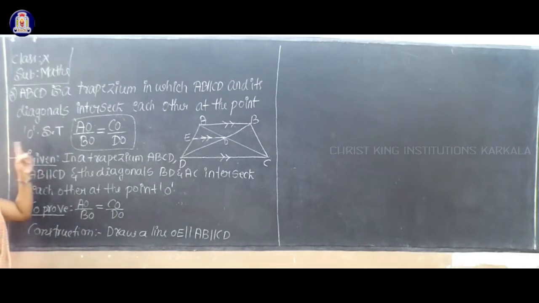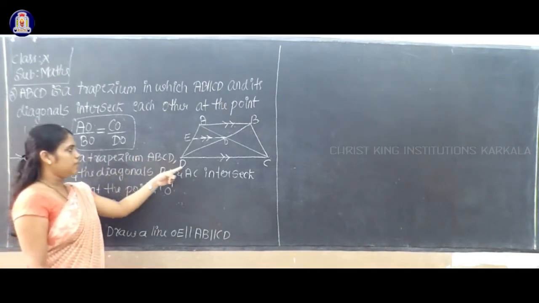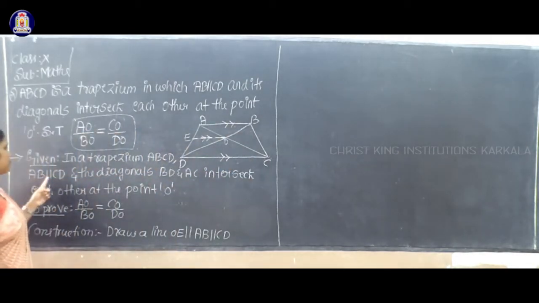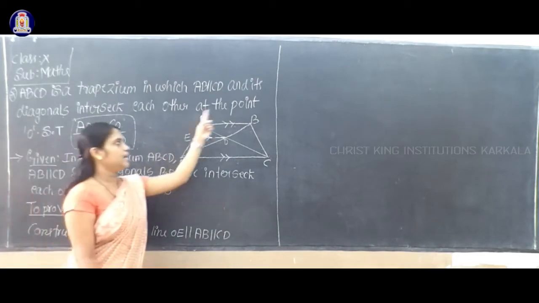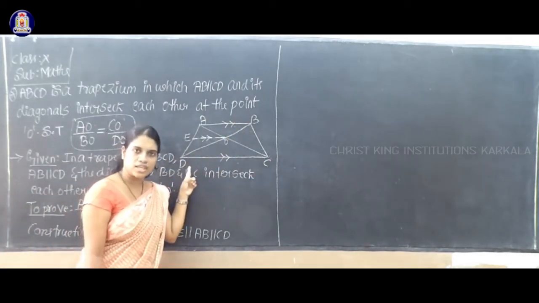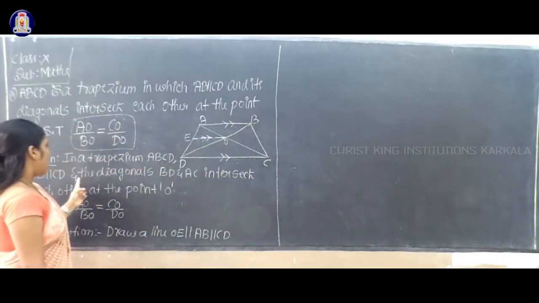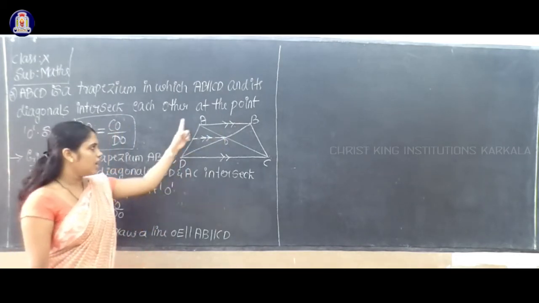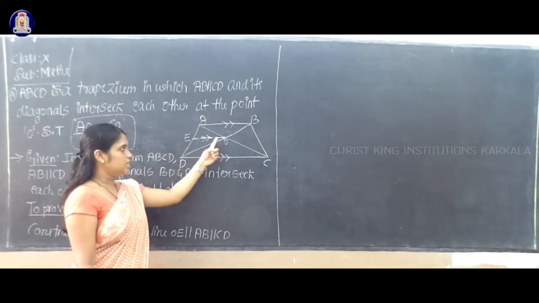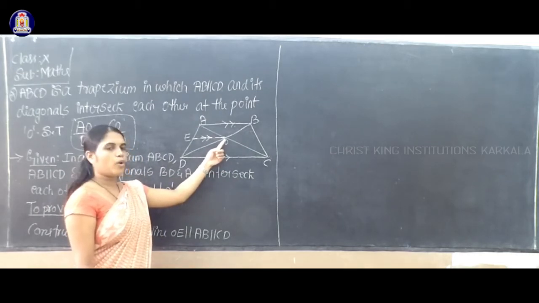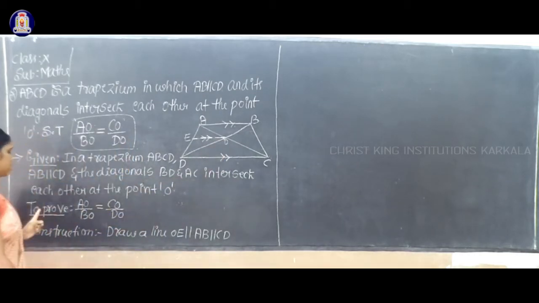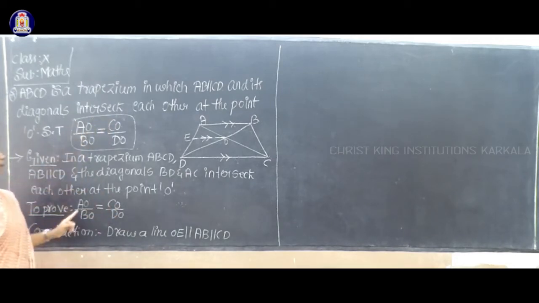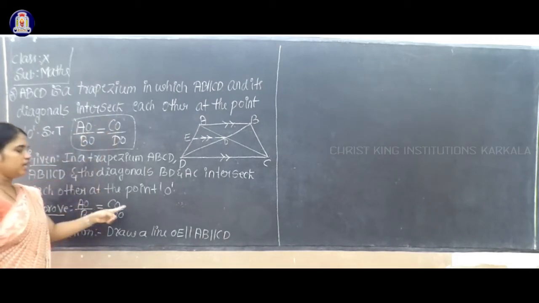Given: ABCD is a trapezium. The side AB is parallel to the side CD, and the two diagonals, BD and AC, intersect each other at the point O. Next, to prove, what you have to prove: AO by BO equal to CO by DO.